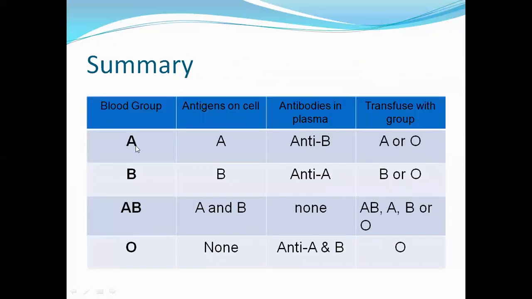Here is a summary for blood groups A, B, AB and O. Antigens on the cell are A, antibodies in plasma anti-B, and the person can receive blood from A or O. For B, antigen is B, anti-A is the antibody. Similarly for AB, antigens present are A and B, antibodies are none. For O blood group, antigens are not present and antibodies are anti-A and anti-B.